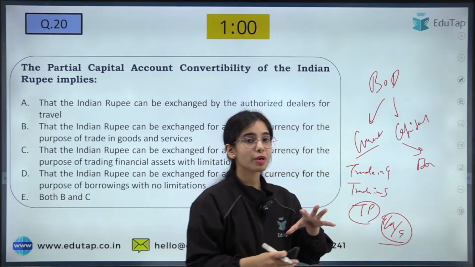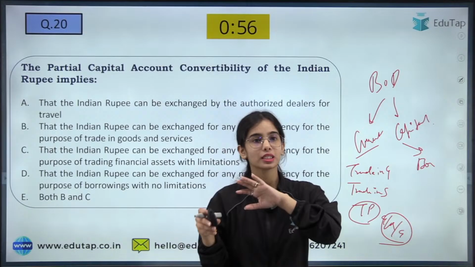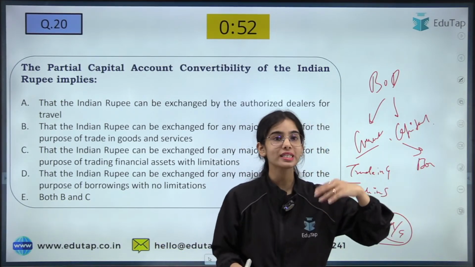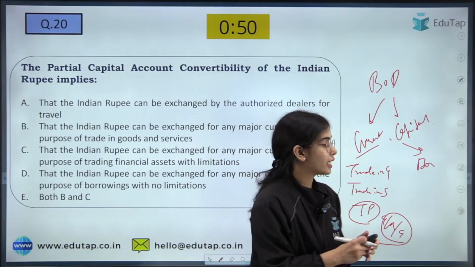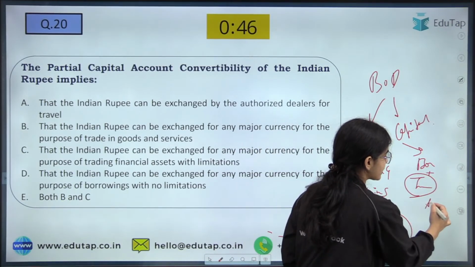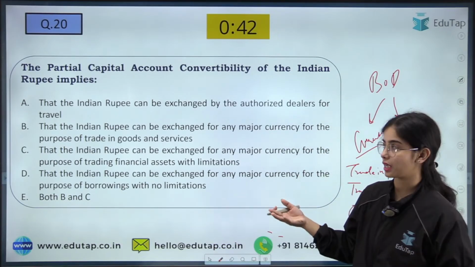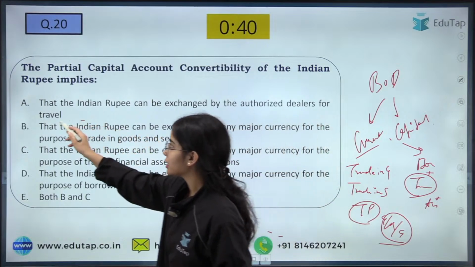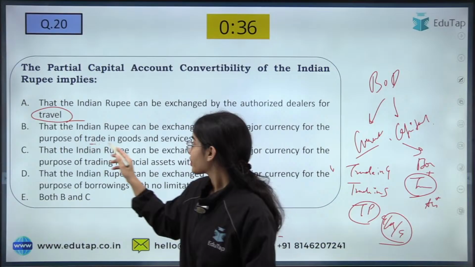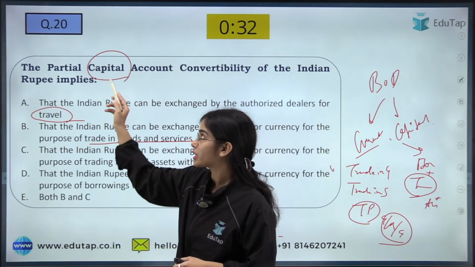That balance of payment includes the economic transactions that are happening between the residents of a country and non-residents. So capital account includes the borrowings that we are taking or we are providing. It includes the investments. It also includes the assistance that we are getting from the other countries or the assistance that we are providing to other countries. Okay. So traveling, this comes in the services sector. So it comes under current account. The trade in goods and services, that comes under current account. So here we are asking about the capital account.